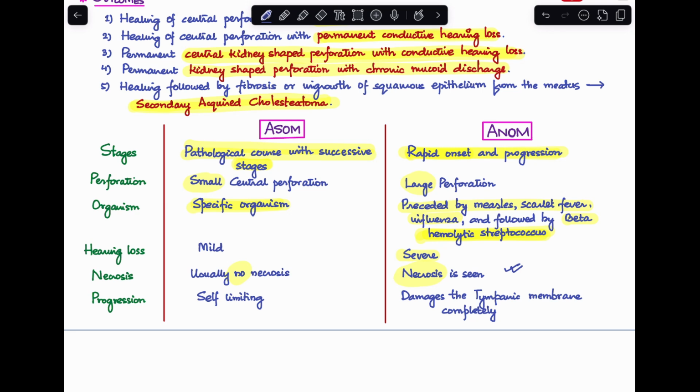So these are the differences between acute suppurative otitis media and acute necrotizing otitis media. Acute necrotizing otitis media hence is a variant of acute suppurative otitis media which happens in children following measles, scarlet fever and influenza. And the organism associated with this is a beta hemolytic streptococci. The hallmark feature over here is necrosis, and we see a large kidney shaped central perforation.